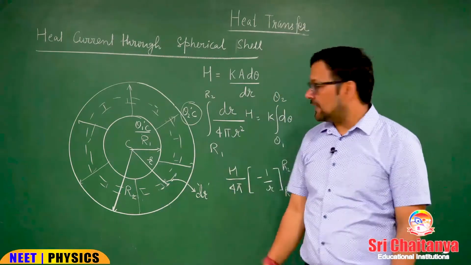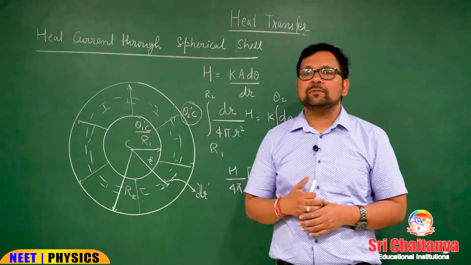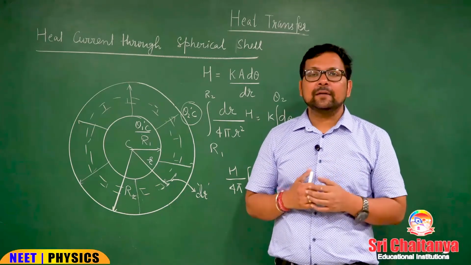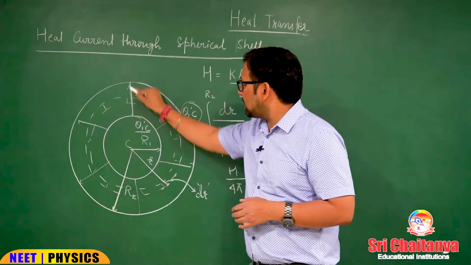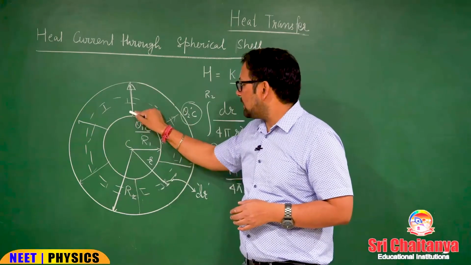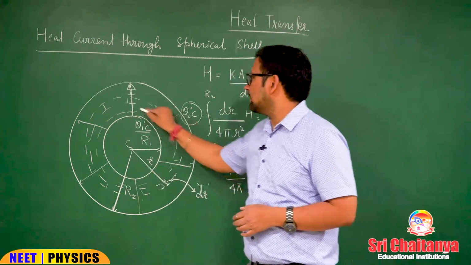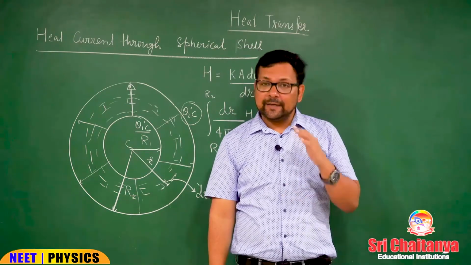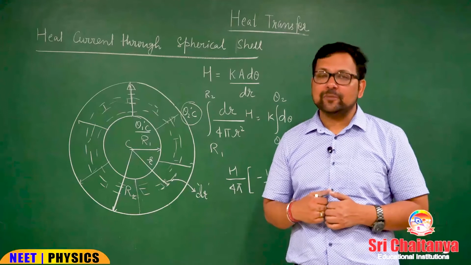During this flow, you can see area. While I was discussing the basic definition of heat current, K A delta T by delta x, I told you that area is perpendicular to the direction of heat flow. So heat is flowing like this, see here. So area will be perpendicular to this, and as heat moves outward, this area will keep on increasing. So area is a non-uniform quantity here. Heat current is constant, but area is a non-uniform quantity. So we will discuss by the differential method.